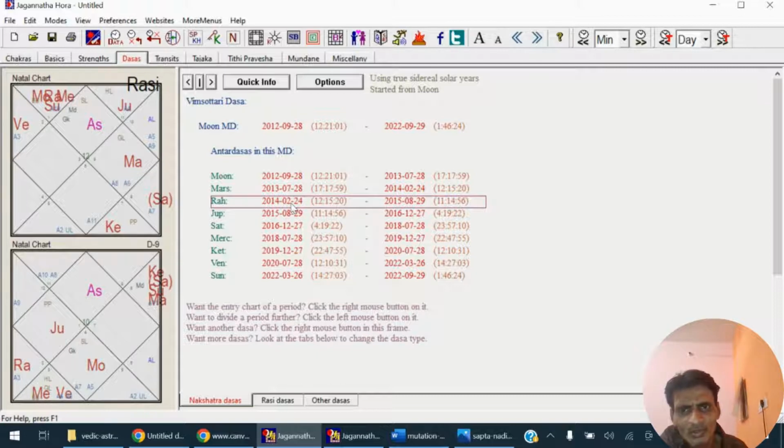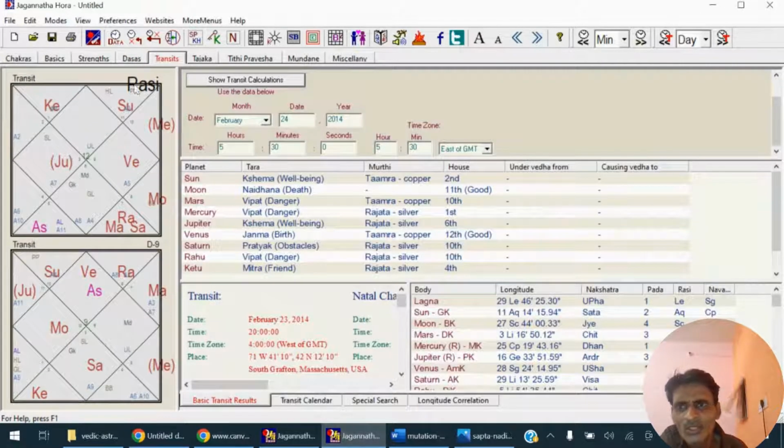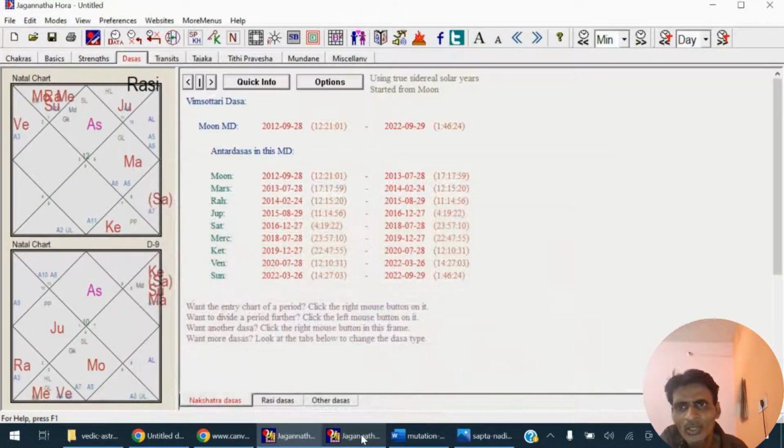Now let's look at the transit in February 2014. This is the transit for February 24, 2014. As you can see, in February 2014, Jupiter was transiting his fourth house, since he is a Pisces ascendant.